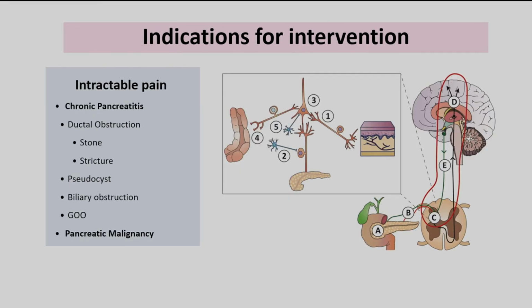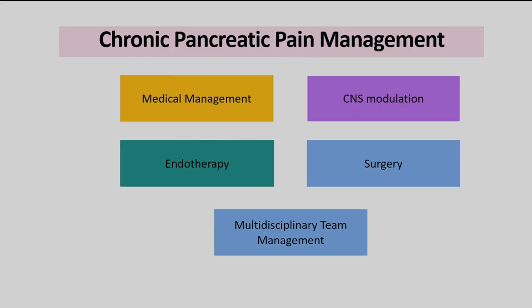What are the indications for intervention? That's very important, and intractable pain is the only indication. On imaging, if you find a patient has a fluid collection, or a dilated duct with a stone, or a pancreatic stricture, but the patient is not having pain, it is better not to treat these patients. Pain could be because of chronic pancreatitis or because of pancreatic malignancy, and the pain management differs in both. But as an endoscopist, we can tackle the ductal obstruction, either due to stone or stricture, or pseudocyst, or the biliary obstruction.